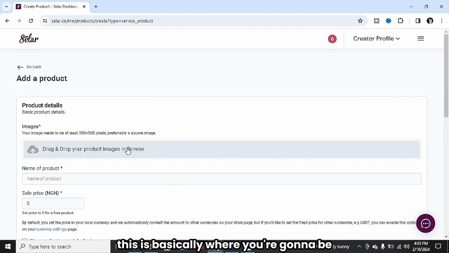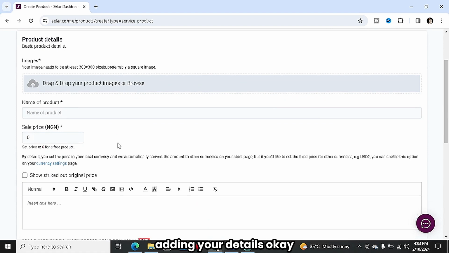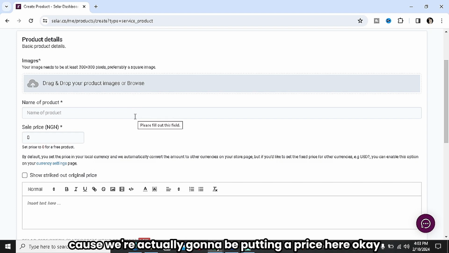All right, so guys, this is basically where you're going to be adding your details, okay? This is how it's going to work. You're going to have to own or create a Facebook group, or create a WhatsApp group, or create whatever social media group you can actually think of. Now, immediately they make the payment, okay, because we're actually going to be putting a price here, they're going to be linked to that group.